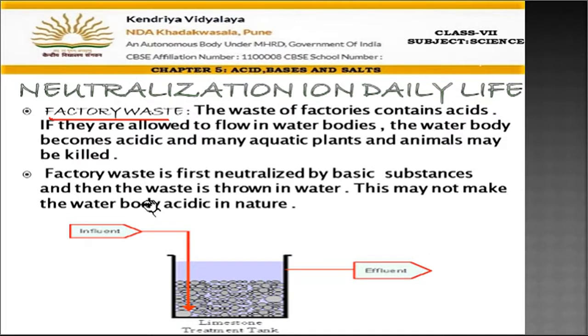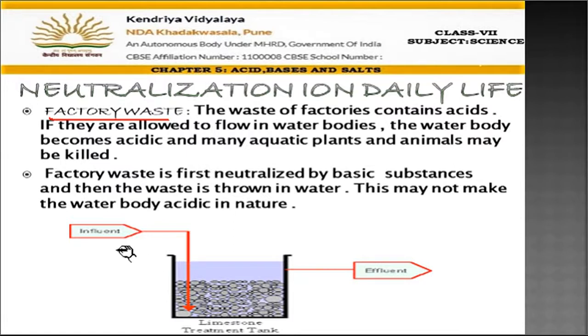We use acids in the labs, so the waste of the factories has a lot of acids in it. Now if this acid-containing wastewater goes outside into the rivers and the soil, then it will kill the plants and animals, because acids are harmful.